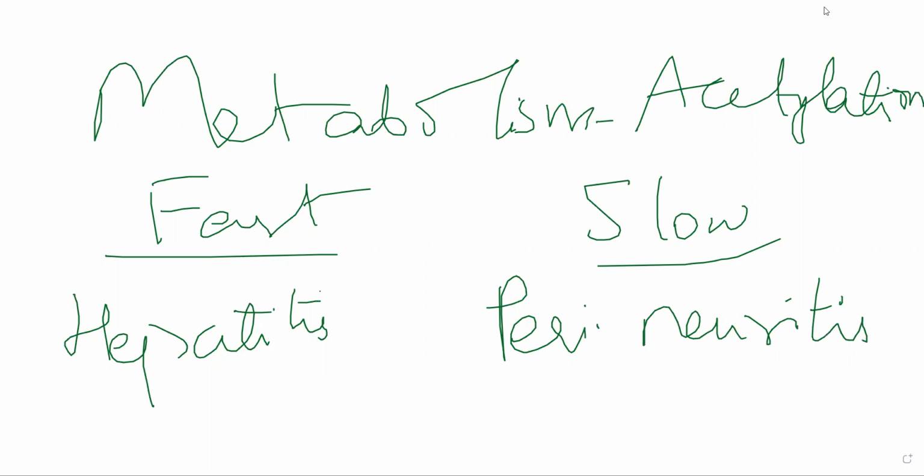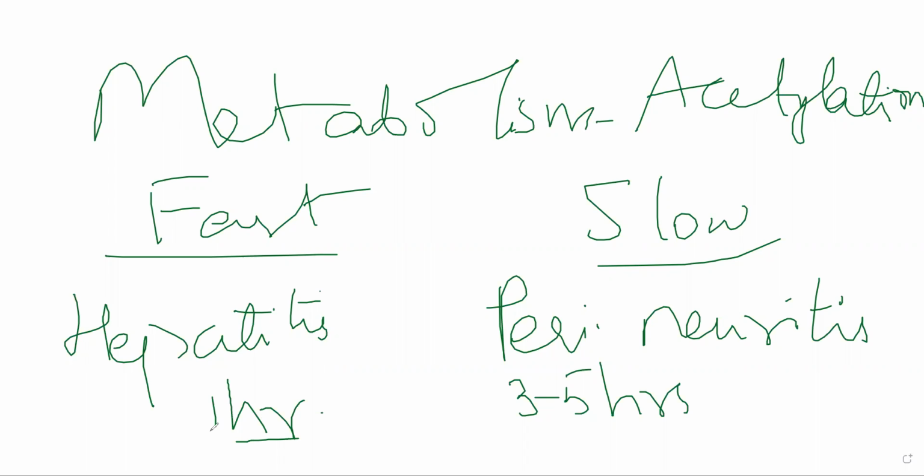All right. So how will the T half change based on what type of acetylator they are? T half is more in slow acetylation, sir. 3 to 5 hours. The drug stays a long period. In fast acetylation, only 1 hour. Okay. In fast acetylators, the T half of the drug will be 1 hour.